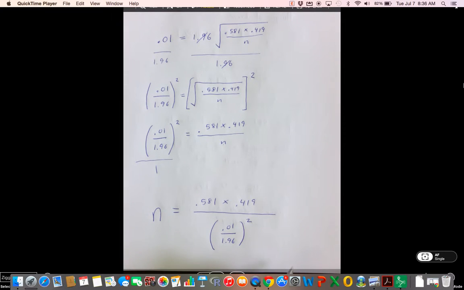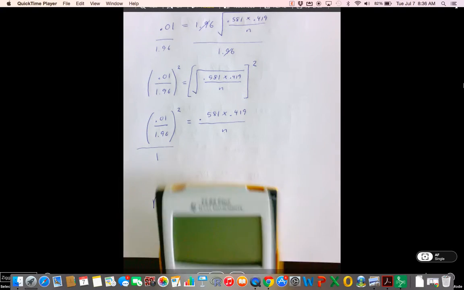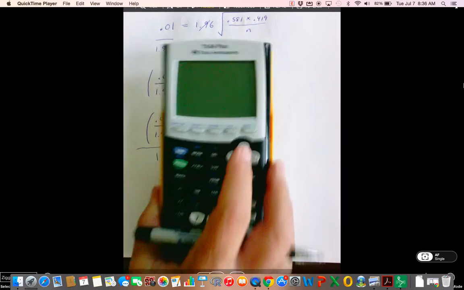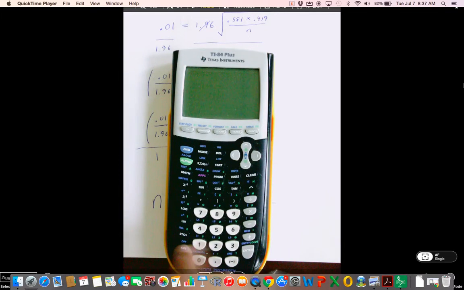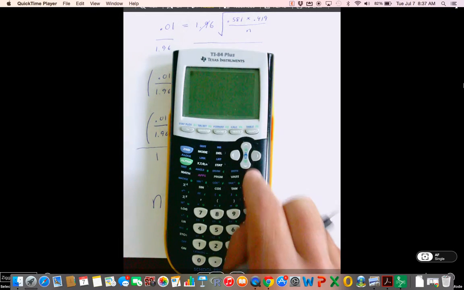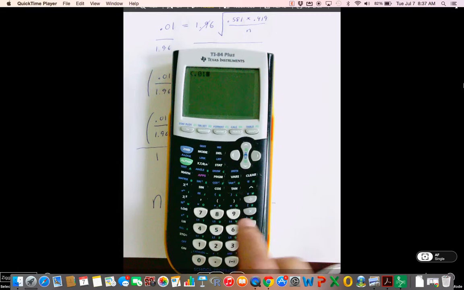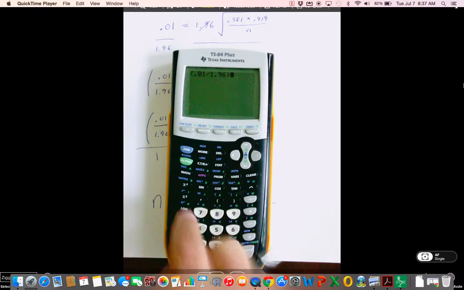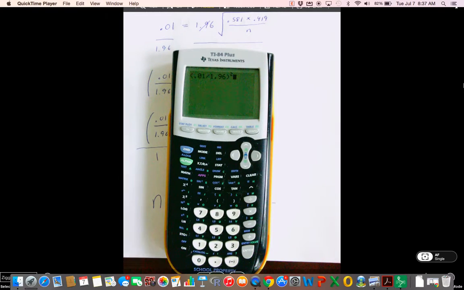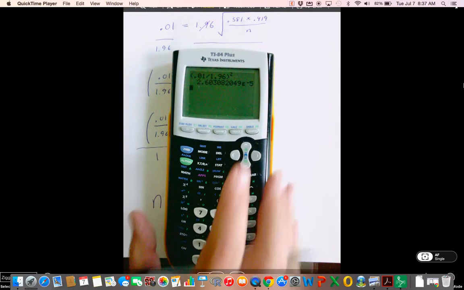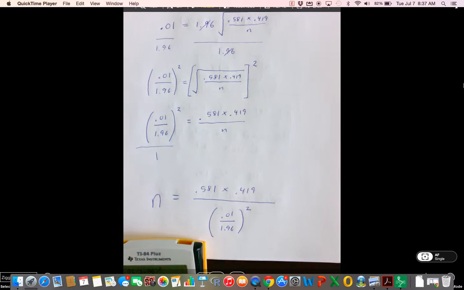Now, you're probably thinking, well, that's not the way I'm going to do it. Guys, trust me, do it this way, because we're going to learn something from this. So the first thing I want to do is take care of this denominator. I like to do this in parts. So if I do 0.01 divided by 1.96 quantity squared, I get what's in the denominator, right? I get, in my calculator now, this stuff right here.